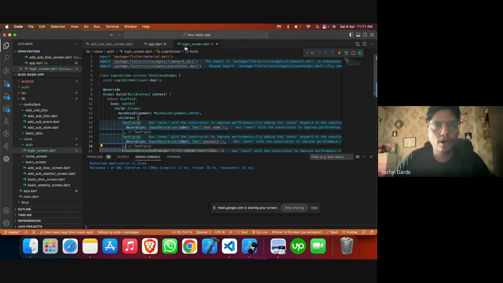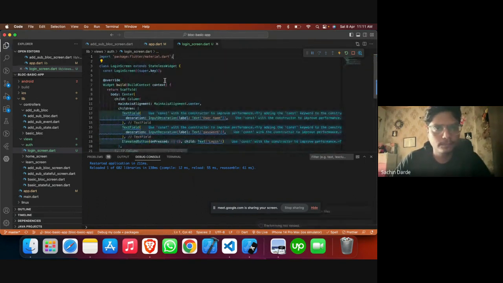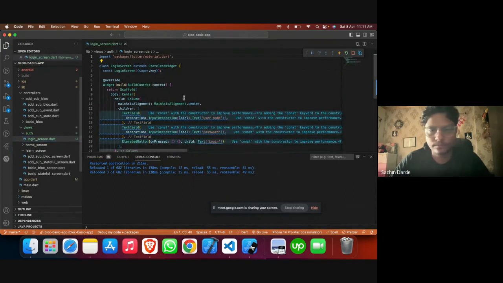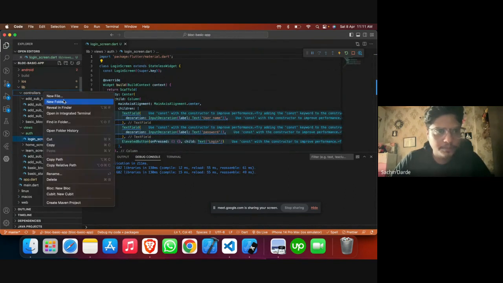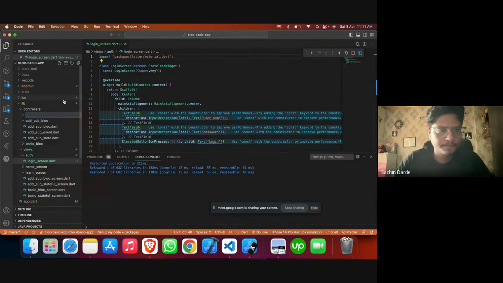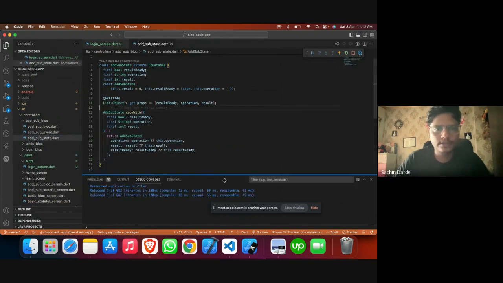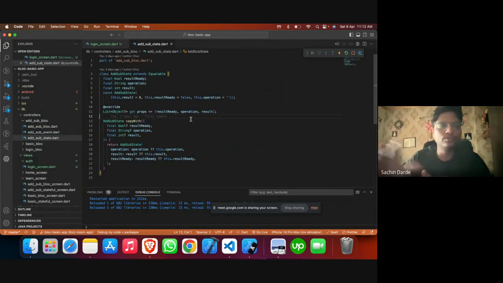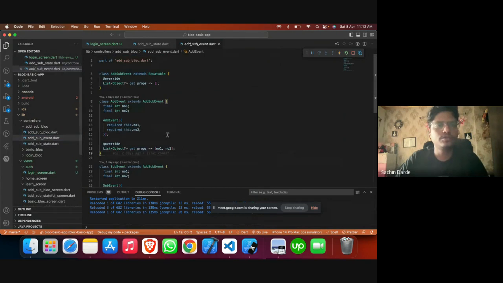Okay, so let me make a block real quick. It's the same. Let me create one block for the same. That would be login block. Okay, inside that, just to summarize, we have used this technique to create a block, basically an equatable, which makes sure that we are going to be able to copy into the new state effectively, and also we are going to use the events to create an event.